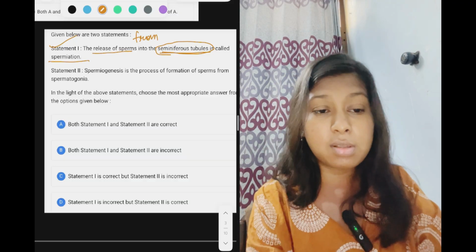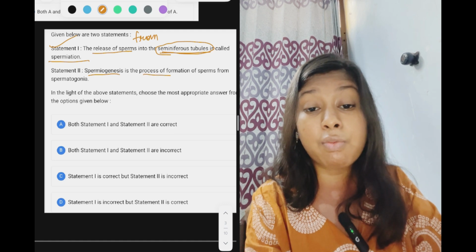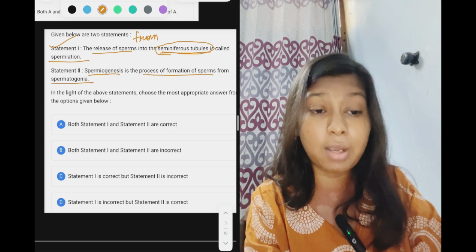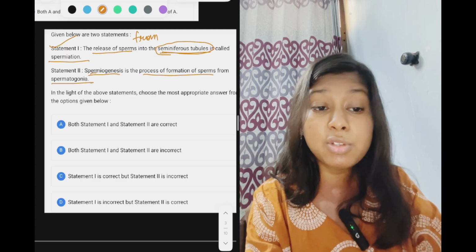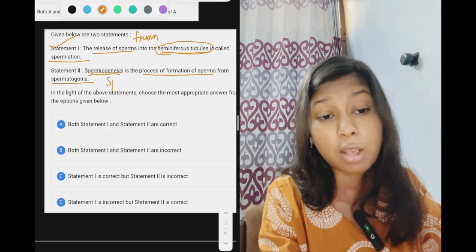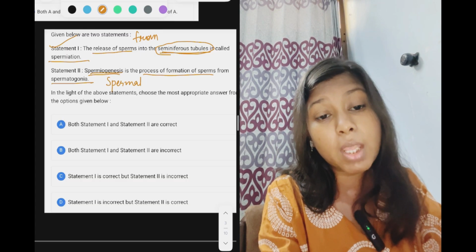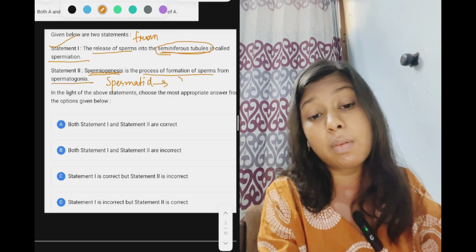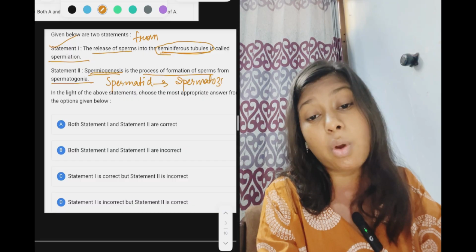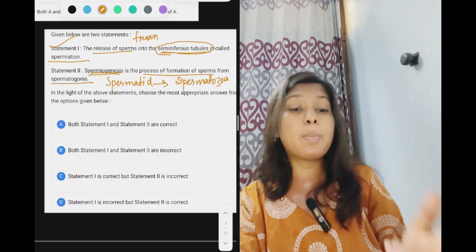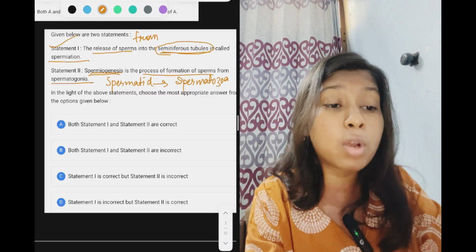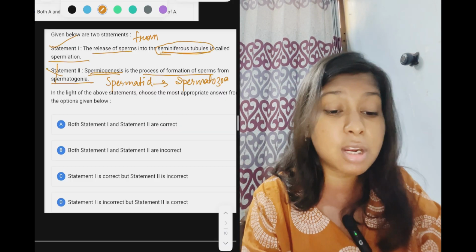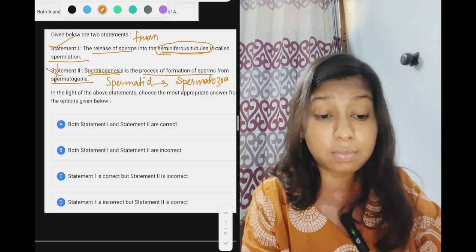So statement 1 is correct. Statement 2: spermiogenesis is the process of formation of sperm from spermatogonia. No, that is wrong. Spermiogenesis is when spermatid is transformed into spermatozoa. If you know the concept, you can easily do it. So statement 1 is correct, whereas statement 2 is incorrect.